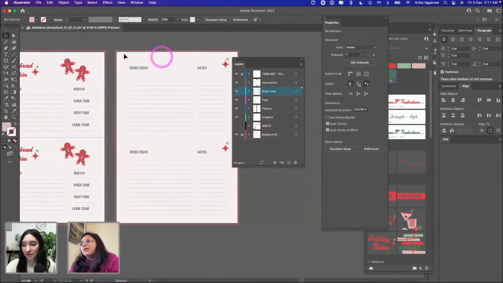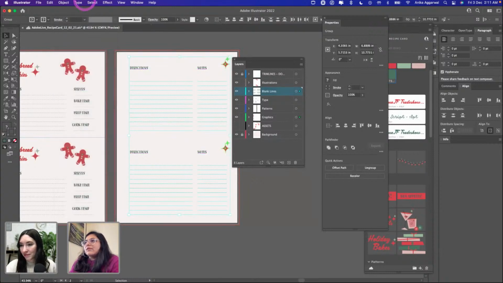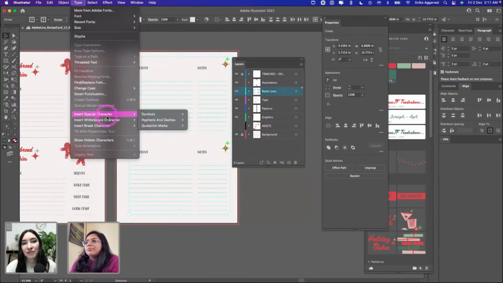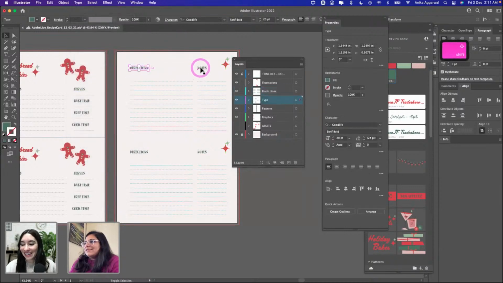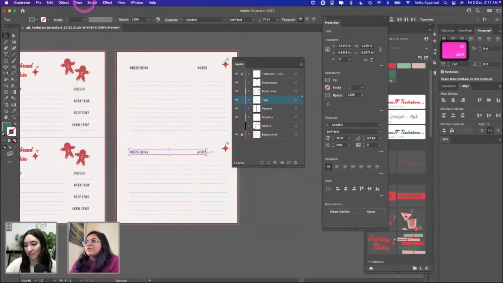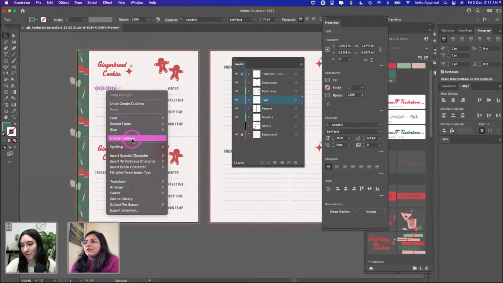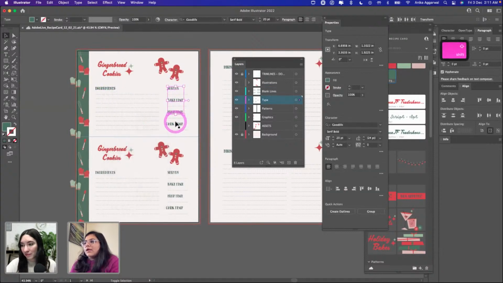Once we have that, let me go here again, do the same thing, expand appearance. Let me go to Type, go to, where are you? Create outlines. Oh, it's already outlined. Is it? Oh, it's not. Okay, so you go here just to make sure it is outlined. You can also right click it and check. Create outlines. This is also not outlined. Let's go ahead and make sure everything is outlined. This guy is all outlined.